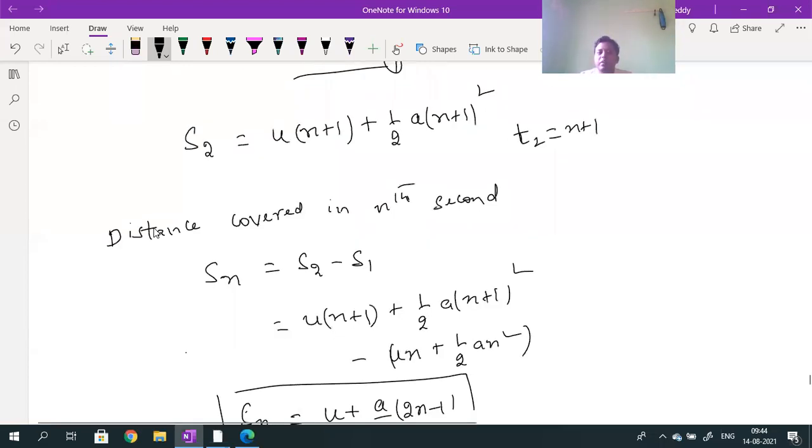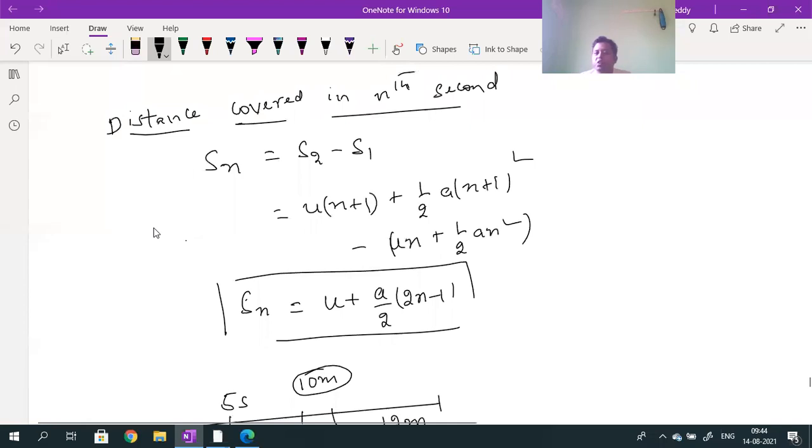I want to calculate the distance traveled by a body in the last nth second of the journey. That is given by S2 minus S1. After total simplification, S2 minus S1 value is u plus a by 2 into 2n minus 1. Is it understood? That is the distance traveled by the body in the last nth second of its journey.